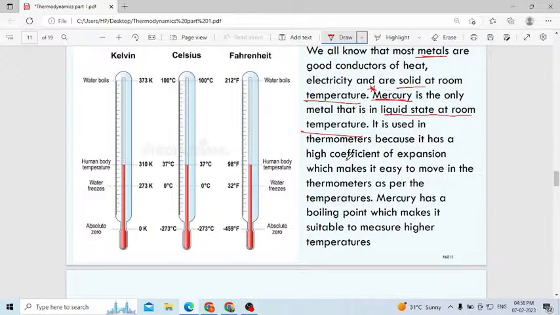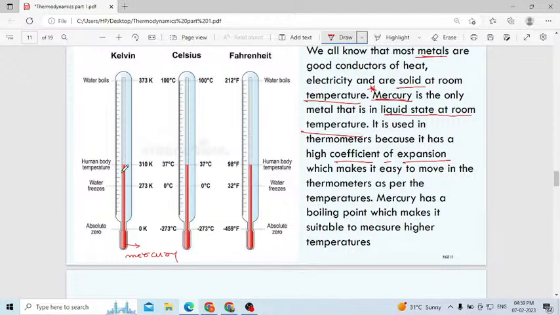It is used in thermometers because it has a high coefficient of expansion. What is meant by coefficient of expansion? Here this red color you can see, this is nothing but mercury. When the temperature of any particular object increases, you can observe the rise in level of the mercury.